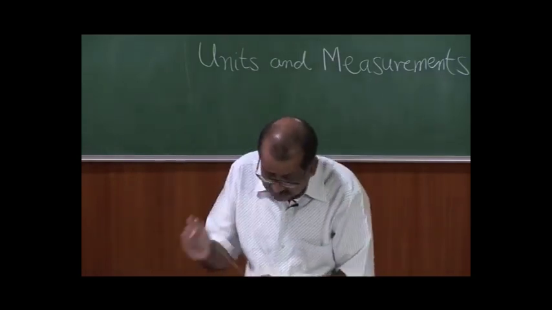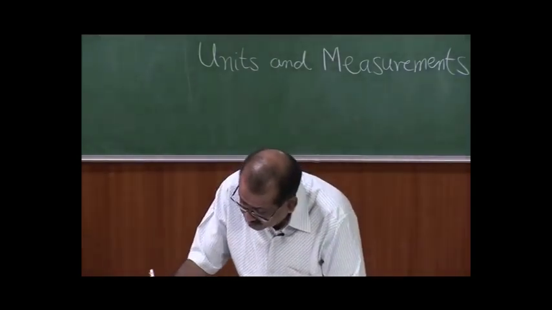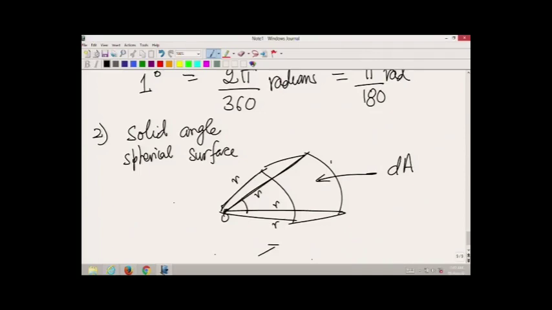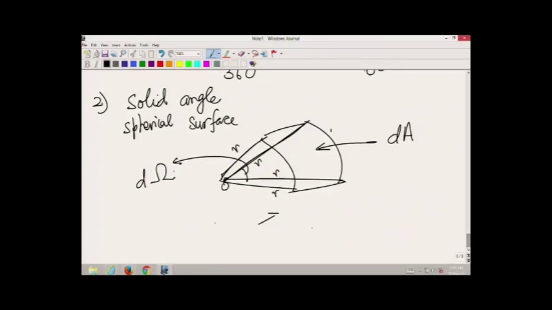And if let us say this area is dA and the solid angle is d omega, then dA divided by r square will give me a measure of the solid angle d omega, and this measurement we say is in a unit called steradian.